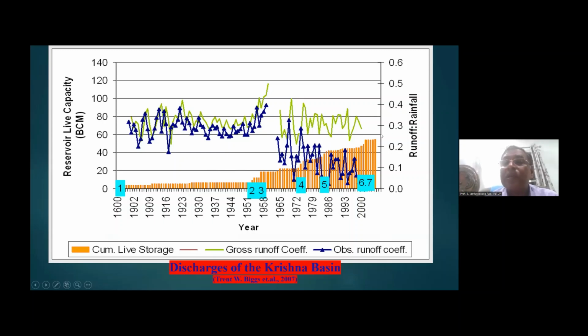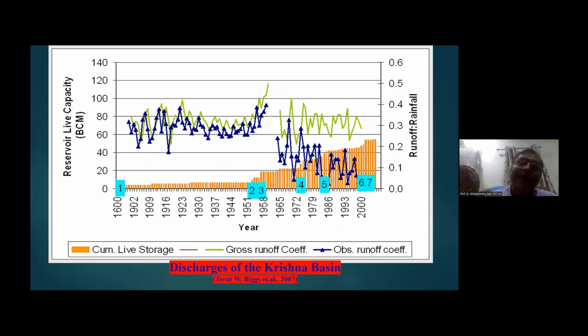That means we are intervening in the free flow of water by building a number of barrages, anicuts, and then big reservoirs like Nagarjuna Sagar and so on. As this increases, you can see the runoff coefficient is decreasing. That means less and less water is being released into the main river, and a lot of water is being used in the upstream. Downstream, we are not releasing. That means almost the whole Krishna basin is a closed basin.